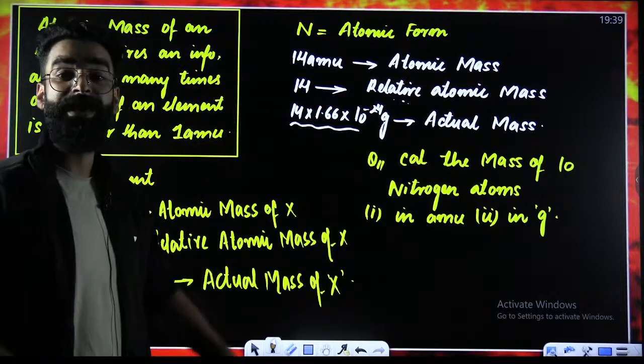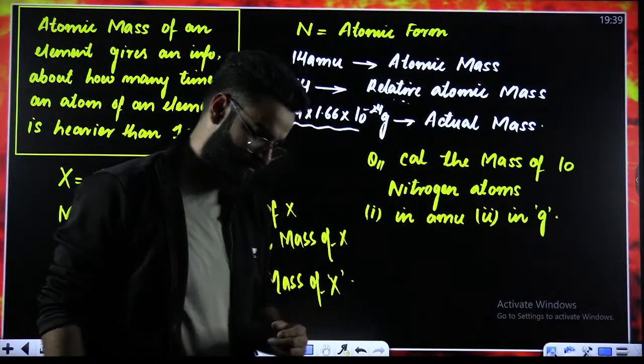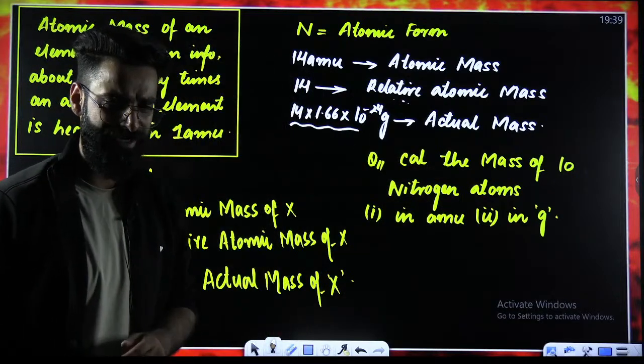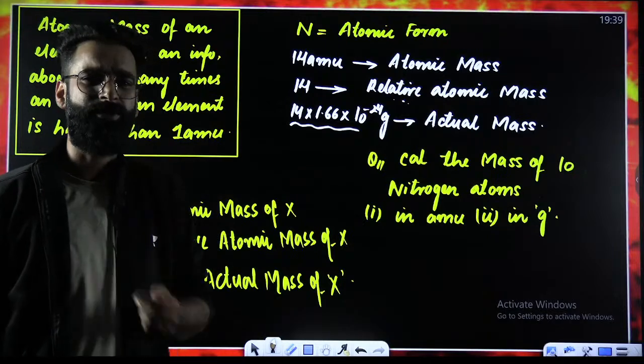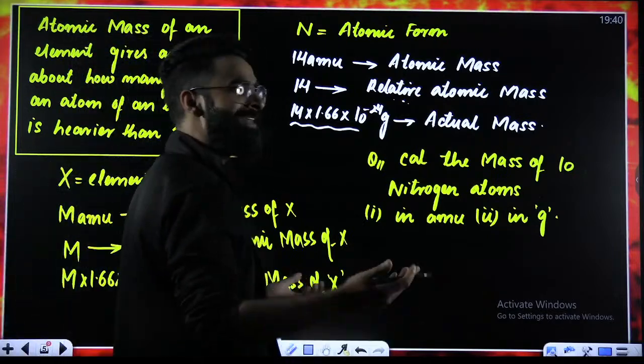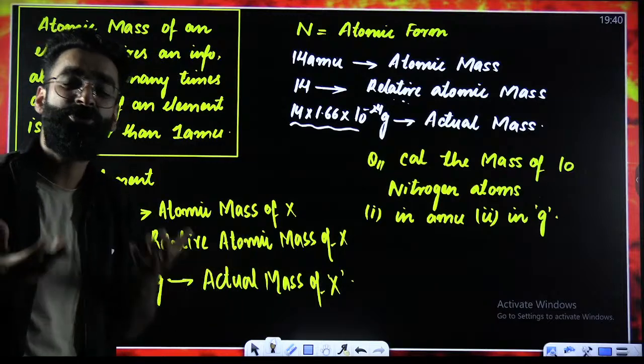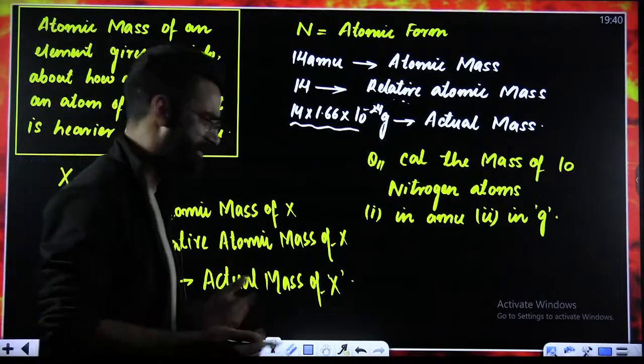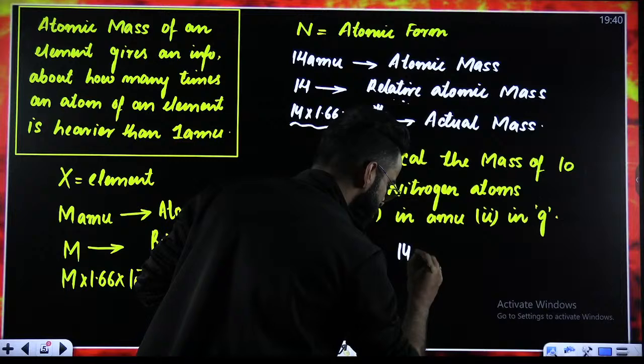So first of all, I need to calculate the mass of 10 nitrogen atoms. Before that, tell me, what is the mass of one nitrogen atom? We are talking about the atomic mass of nitrogen, which is nothing but 14 AMU.